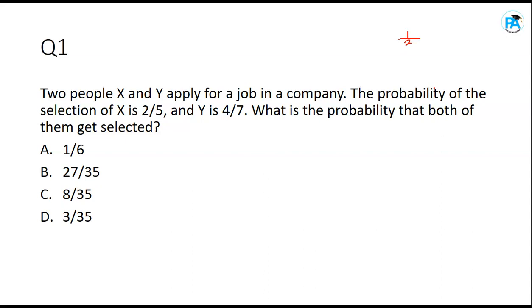If I say X or Y get selected, it means it's not both of them, it's either of them, it's one of them. If I say get me shawarma or wache, it means get either of them for me, it's not the two of them. But if I say get me shawarma and wache, it means I want the two of them. Are you following? If I say get me either shawarma or wache, it means either of them, one of them.